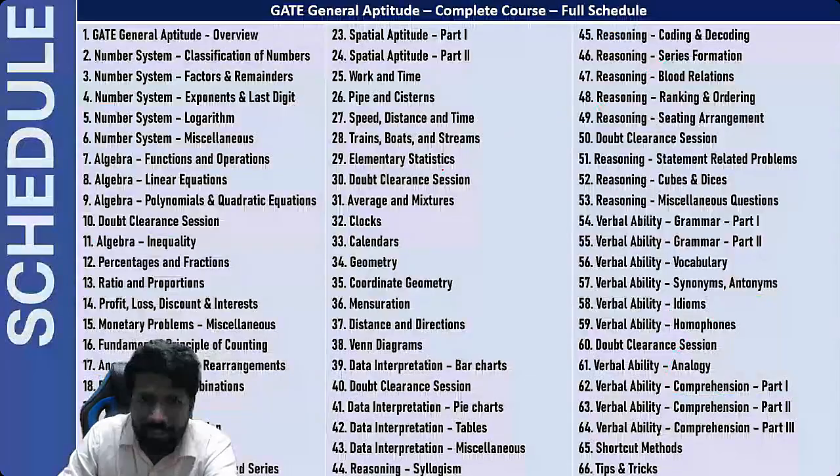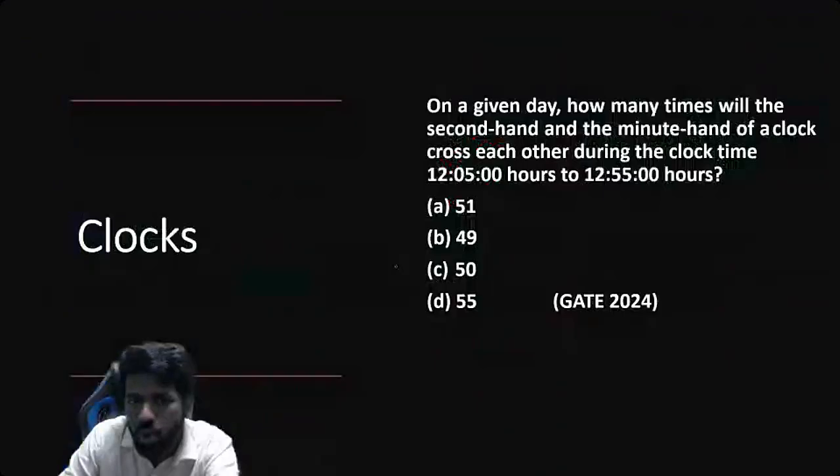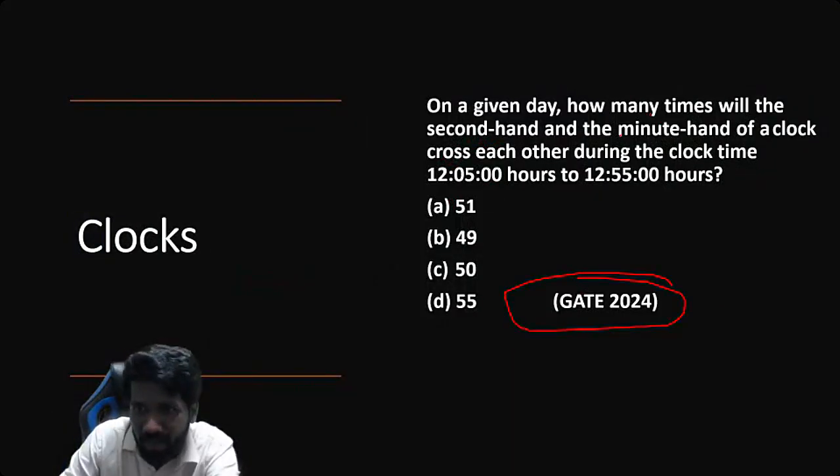So that is the next subtopic, elementary statistics average. Next, clock and calendar is the next area. Last exam में clock and calendar से question, mini paper had one question from clock or calendar. Clock का question 2024 में ये question आया था. How many times the second hand and minute hand of a clock cross each other?